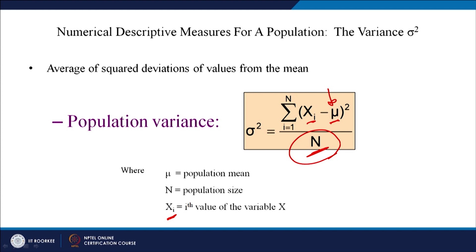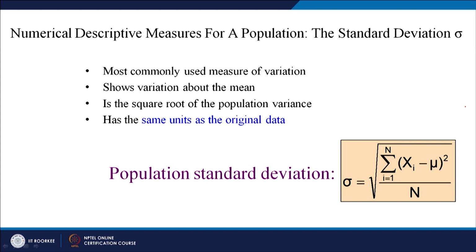So, this is the population variance. If you know the variance, you just take the square root of it and it would be the standard deviation.